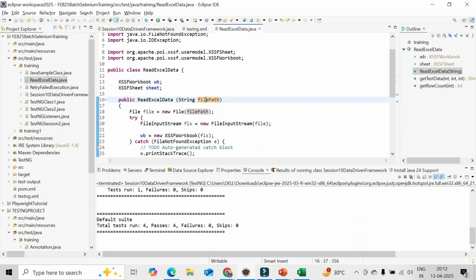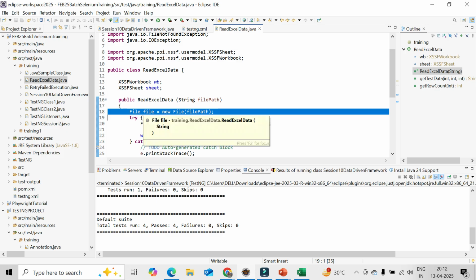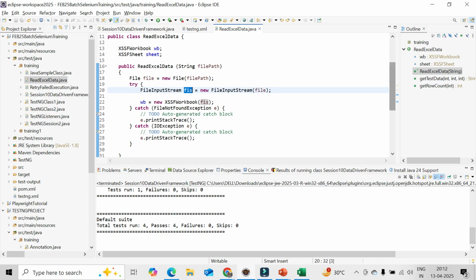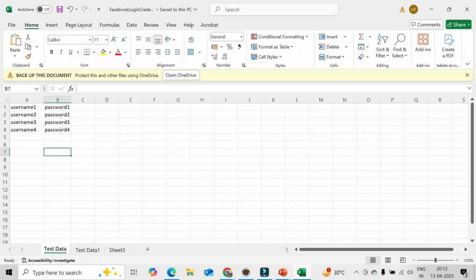I'll be creating a constructor here first to go to the file path and go to the sheet name. So we'll be calling the File class, giving the File class reference. We'll be using the FileInputStream to read the complete file path, and we'll be going to the workbook. Now in case we want to claim the workbook, we need to go to the sheet, and we need to go to the row and column. Then we can read the value data.